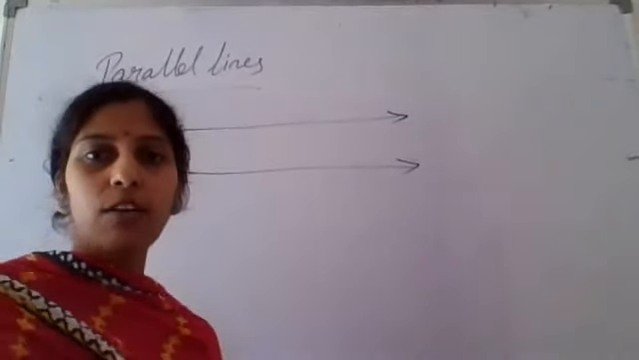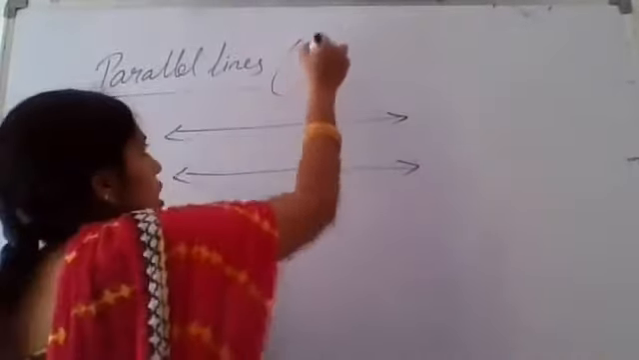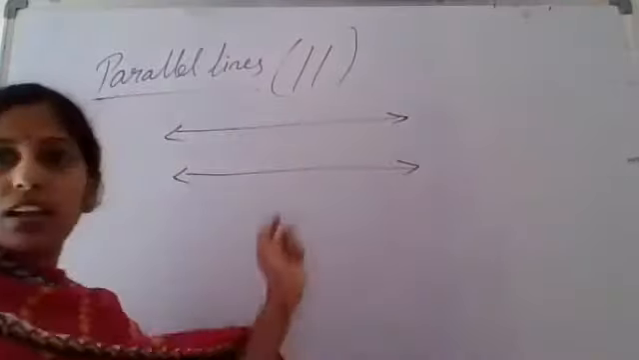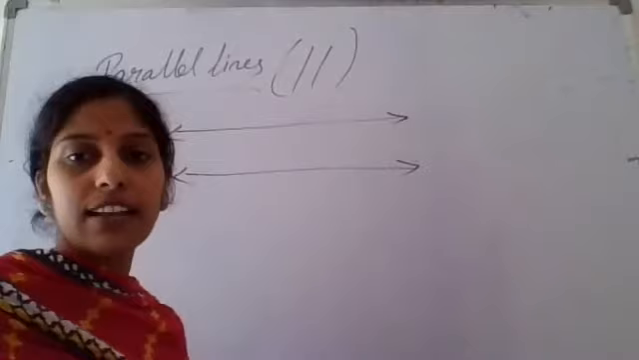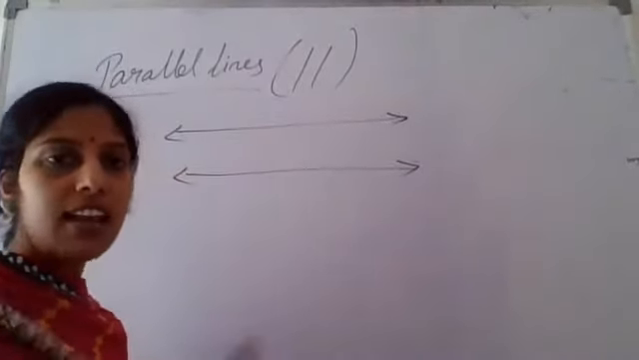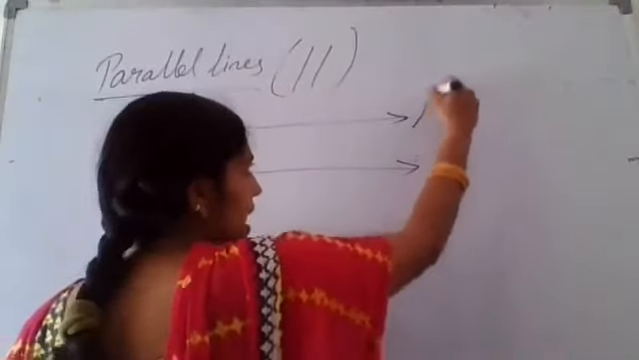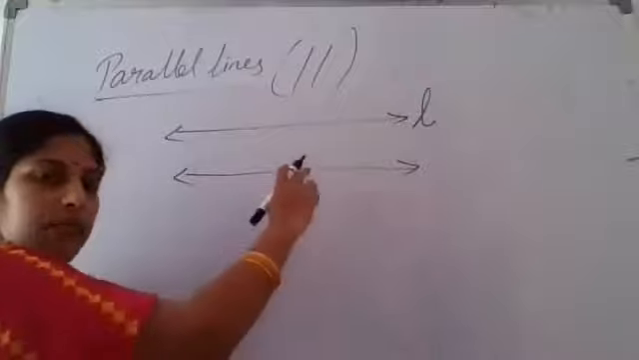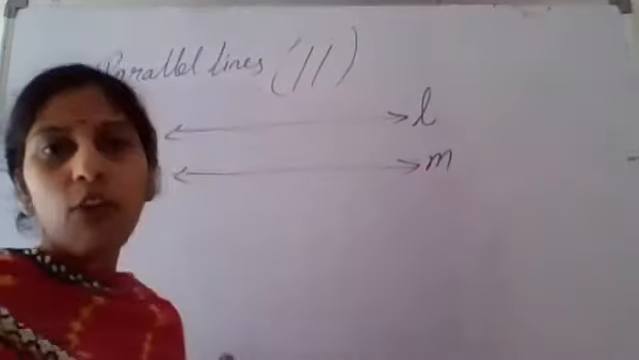Okay. Now, what is the symbol of parallel? See, this is the symbol of parallel. Instead of always writing the spelling of parallel, what we are doing is, suppose I am naming this line as L, and I am naming the next line as M.